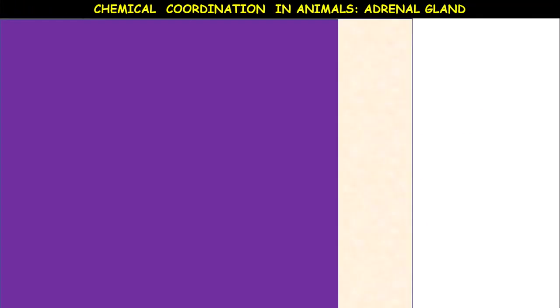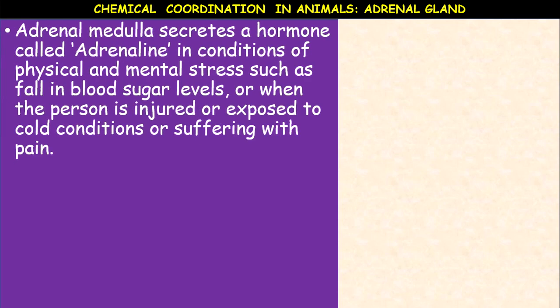Next part of the adrenal gland, medulla. The adrenal medulla secretes a hormone called adrenaline, a very important hormone.